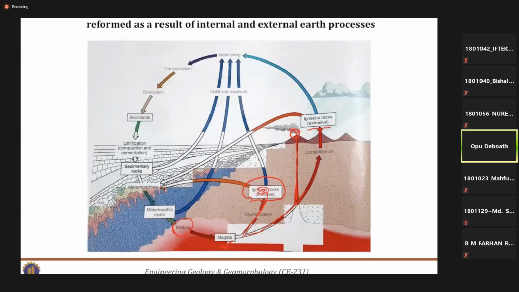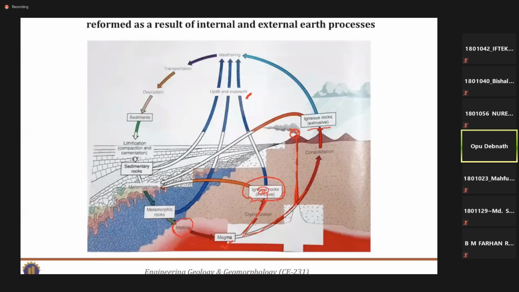Next, this igneous rock may be exposed, for example an intrusive igneous rock. It is formed beneath the earth surface, but due to some geological process like weathering, uplifting, or exposure, sometimes due to earthquakes, tectonic plates move against one another.